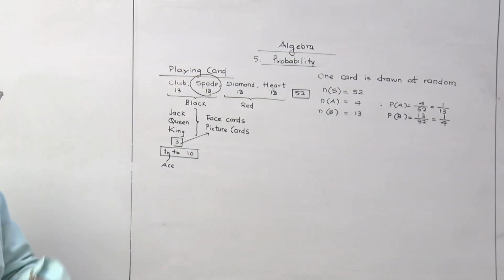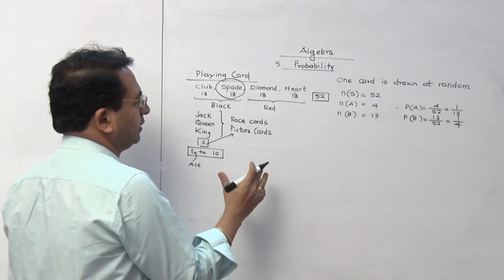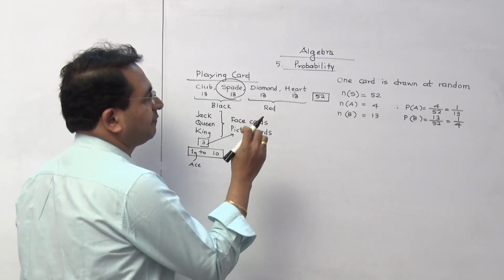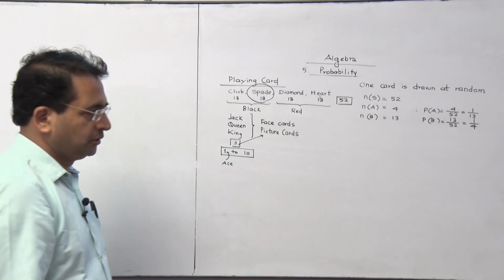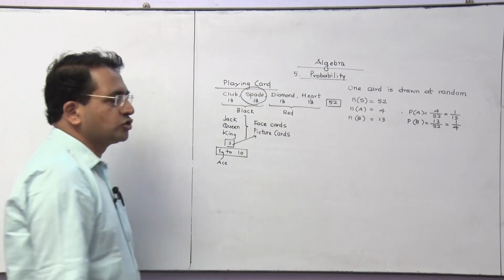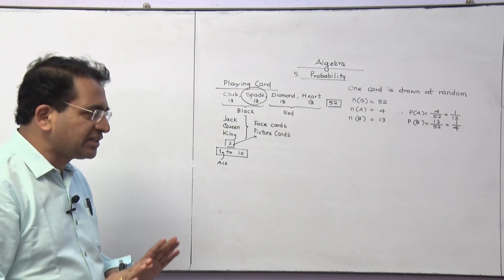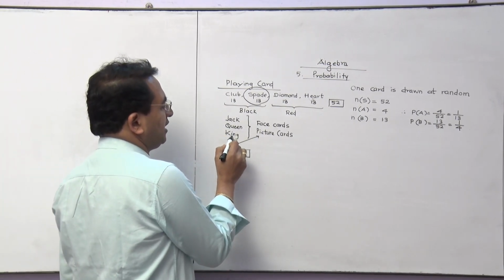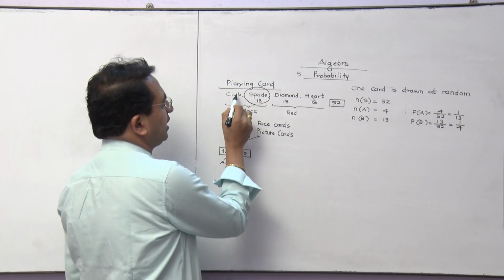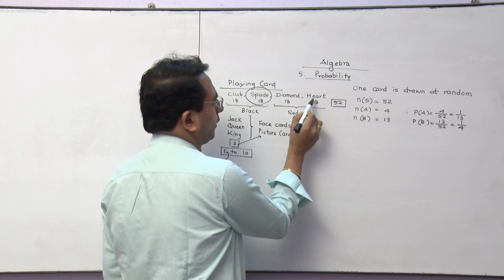Let us go ahead with one more condition. What is the probability that the card drawn is a face card? Now you tell me whether they have used the word red or black here. No. Face cards they have used. So tell me, Jack, Queen and King are 3 face cards in one suit. Like that, how many types of suits we have? 4.